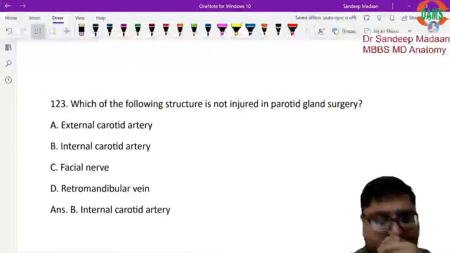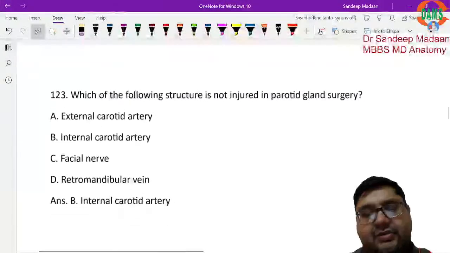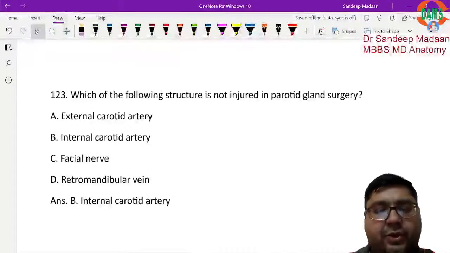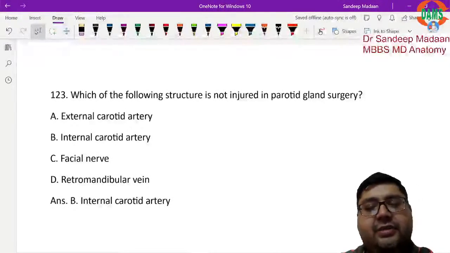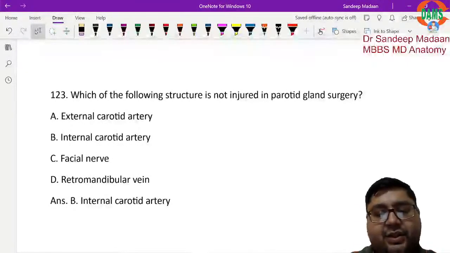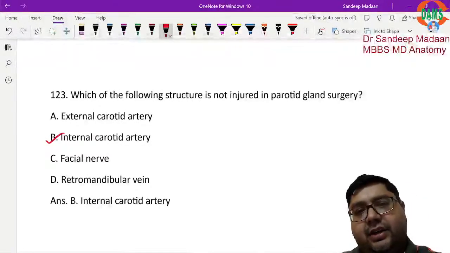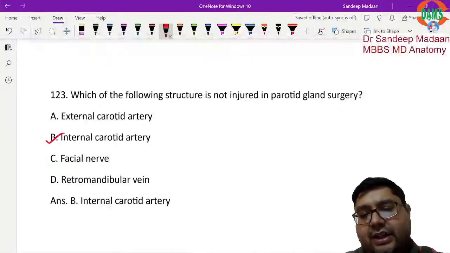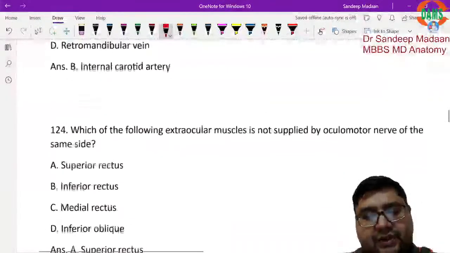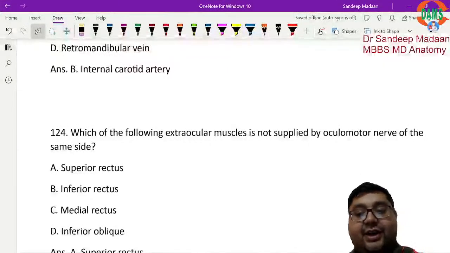Which of the following structure is not injured in the parotid gland surgery? So basically the examiner wants to know which of these structures does not pass through the parotid gland. We all know external carotid artery is present, facial nerve present, retromandibular vein present. So what is not passing through the parotid gland is the internal carotid artery, right? Internal carotid artery is not there, so that is why it will be not injured. Next question is, which of the following extraocular muscle is not supplied by oculomotor?